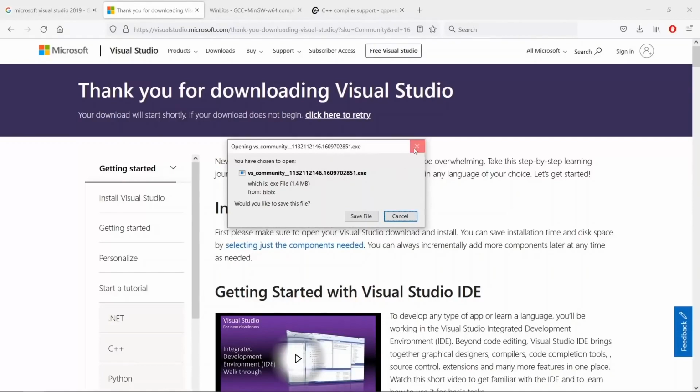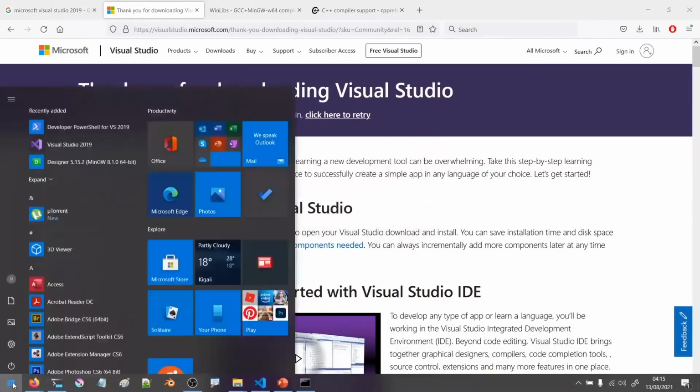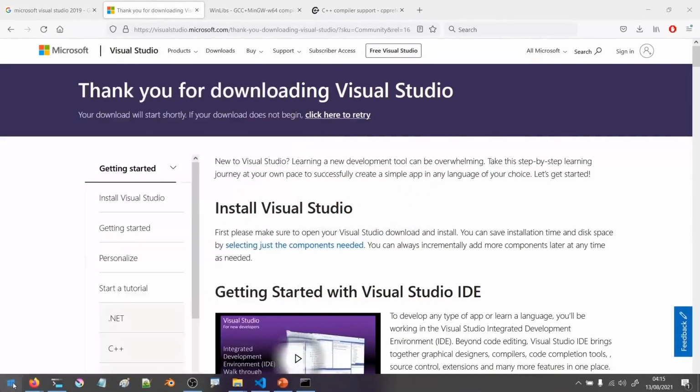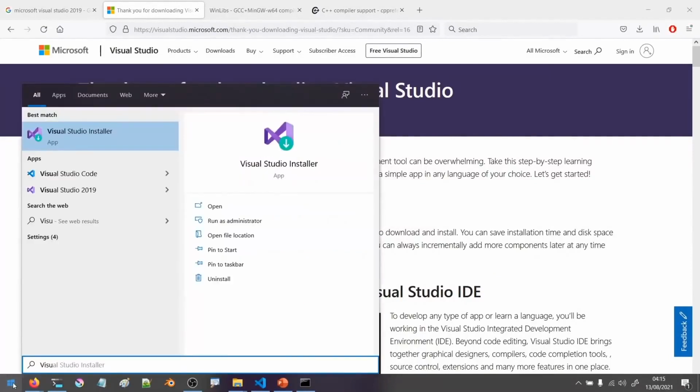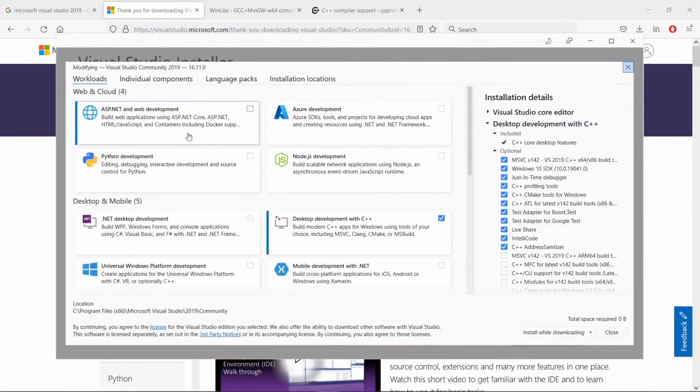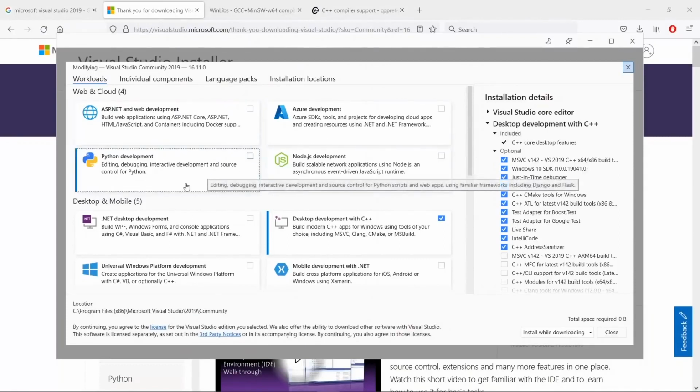So once you have it installed, you can come to the start menu here and say Visual Studio installer. I think if you say Visual Studio, you're going to have this pop up somewhere on your system. We're going to click on this. And if you crack the installer open, you're going to see a window like this, which is really going to give you a chance to install the tools you want to use with the Microsoft Visual Studio IDE.